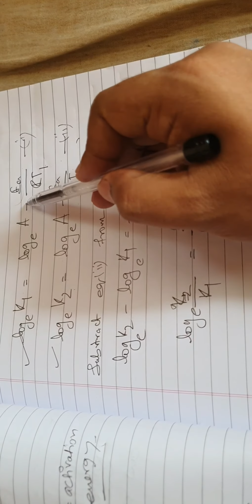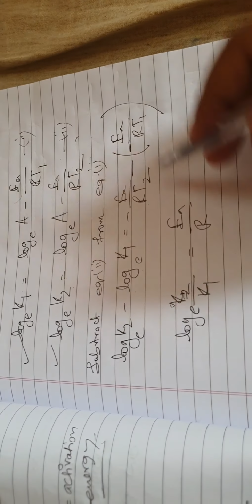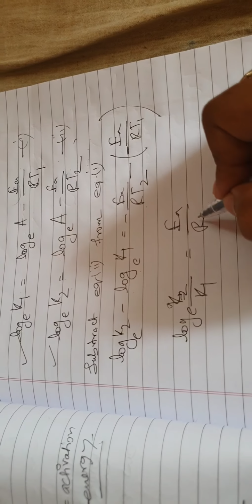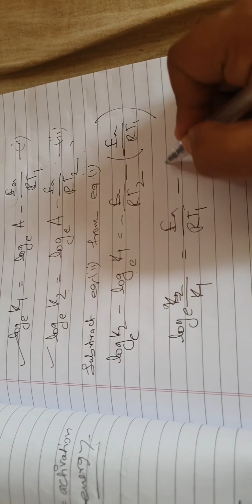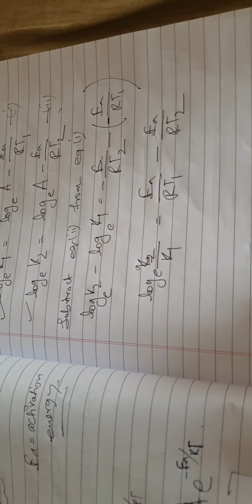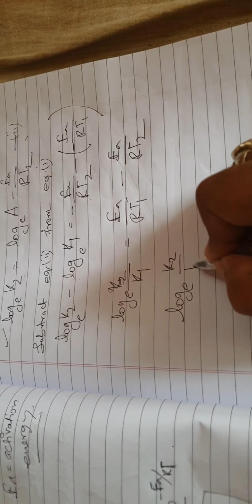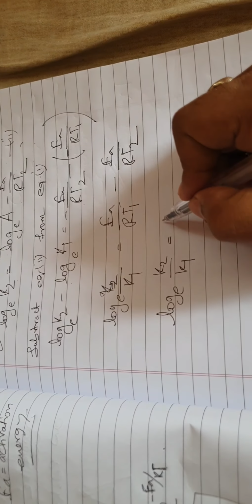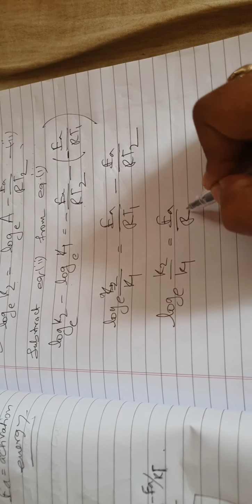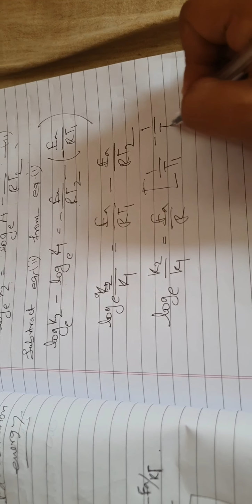The minus becomes plus because it is at the bottom, so it will be Ea by RT1 positive minus Ea by RT2. So you get this. If you take Ea by R as common, you get 1 by T1 minus 1 by T2.